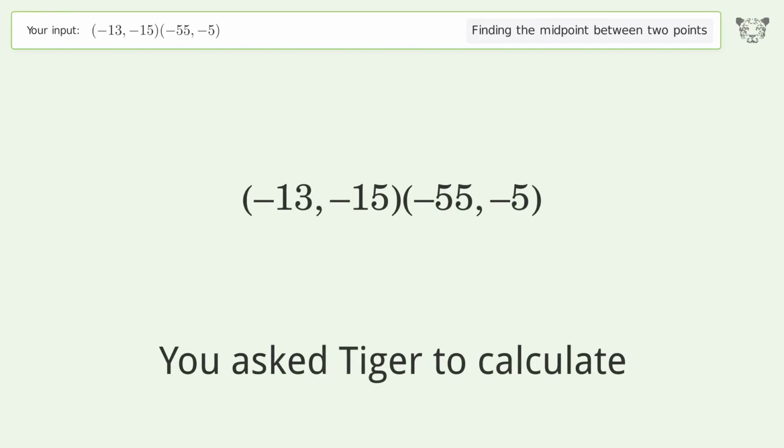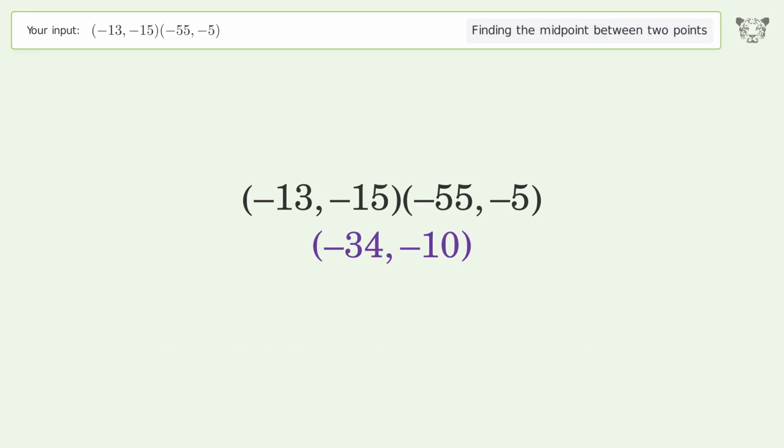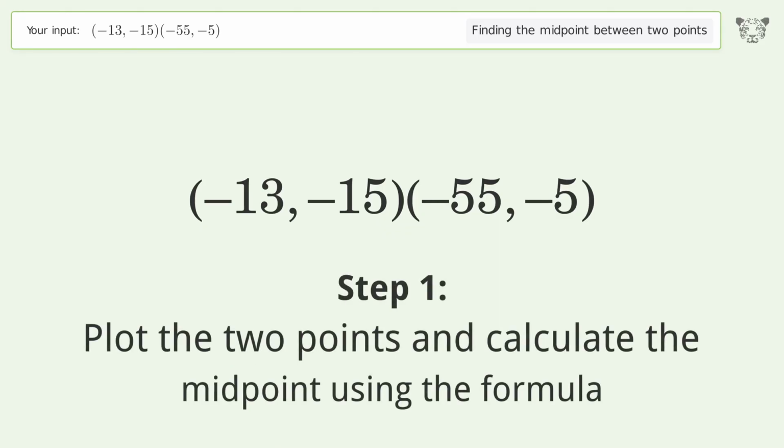You ask Tiger to calculate. This deals with finding the midpoint between 2 points. The midpoint between the 2 points is -34, -10. Let's solve it step by step. Plot the 2 points and calculate the midpoint using the formula.